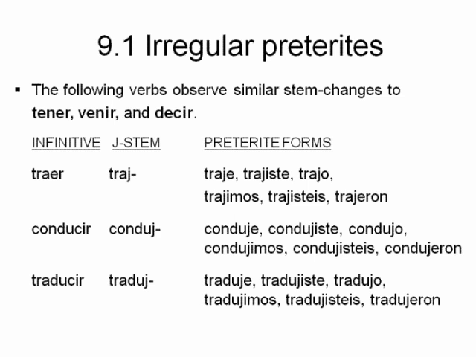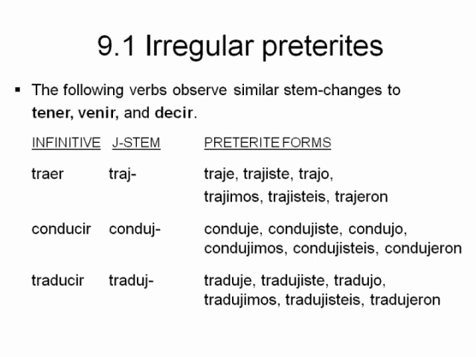And for the verb traducir, which means to translate, the stem is traduj, so traduje, tradujiste, tradujo, tradujimos, tradujeron. With this, in the third person plural, instead of the ending being I-E-R-O-N, it's just E-R-O-N, just for these verbs that are in the J group.